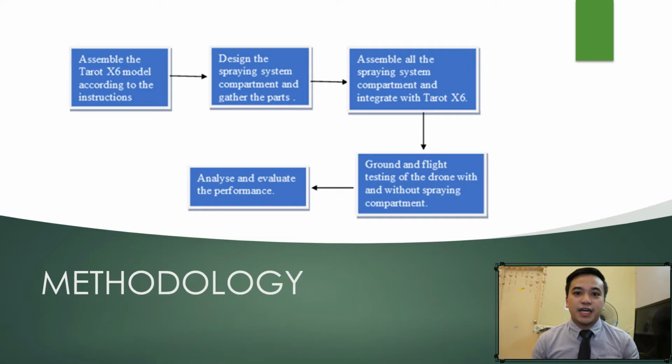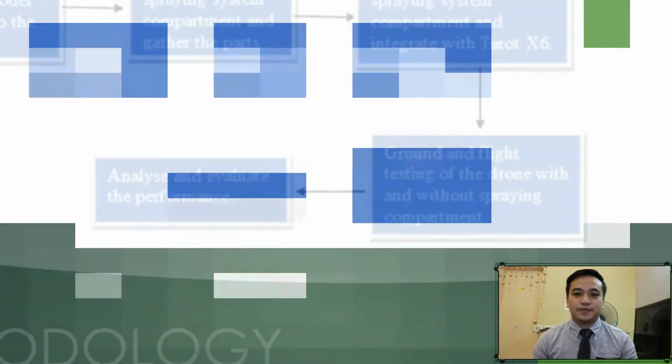Next, here's my second methodology on how I will be making the drone. First is to assemble the Terra X6 model according to the instructions, because it is a base model. Then I would design the spraying system compartment and gather all the parts. Next, assemble all the gathered parts and integrate them with the Terra X6 in order for it to work together. Then do ground and flight testing, and finally analyze and evaluate performance.